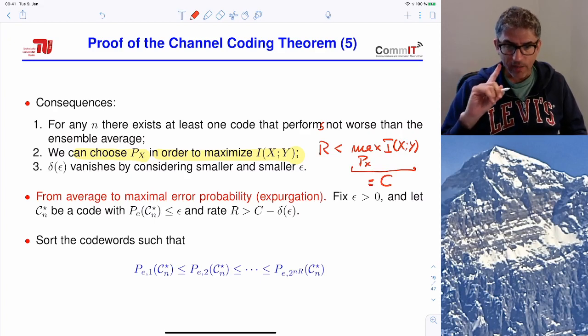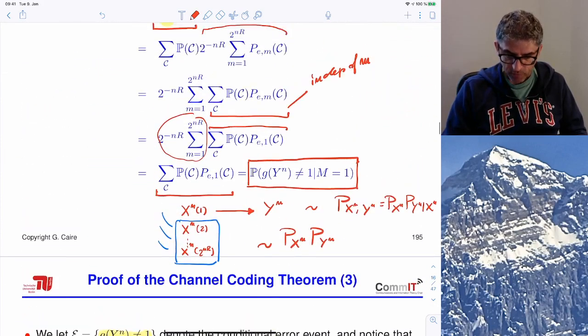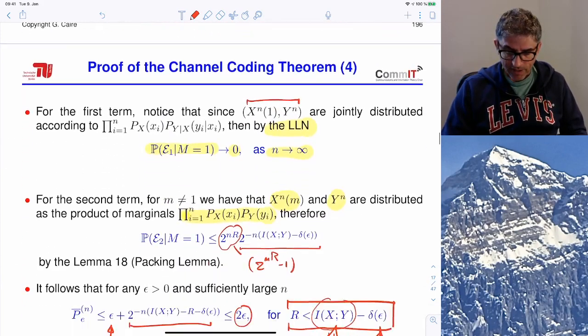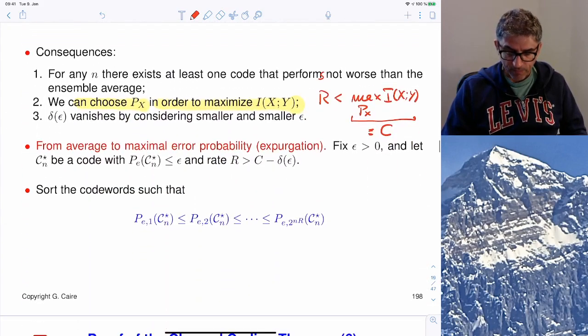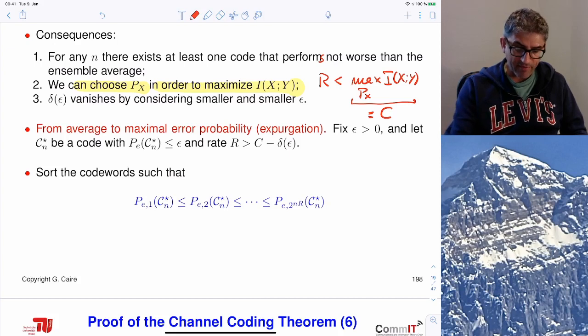There is only one little gap in the proof, which is that normally we define achievability in terms of maximal probability of error, but here we have analyzed the ensemble average of the average probability of error. So it's a slightly weaker notion of probability of error. So this achievability can be made stronger, going from average to maximal probability of error, with an argument that is called expurgation.